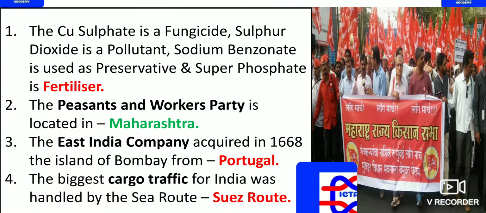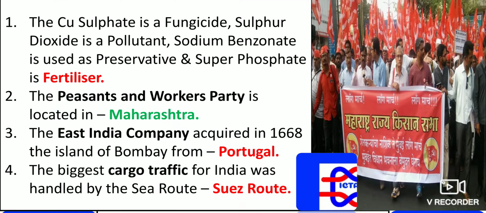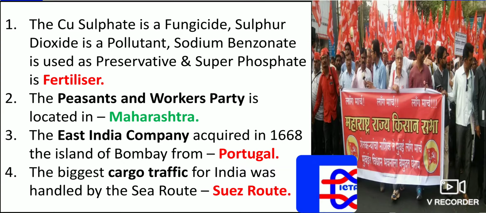Next, copper sulfate is a fungicide, sulfur dioxide is a pollutant, sodium benzoate is used as a preservative, and super phosphate is a fertilizer. This is one thing you have to remember. Copper sulfate is used as a fungicide, sulfur dioxide as a pollutant, sodium benzoate as a preservative, and super phosphate is what? That is a fertilizer. Please remember, these are very useful for competitive examinations.